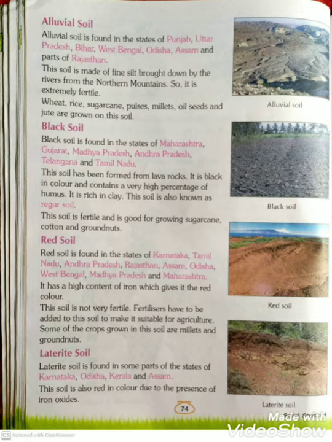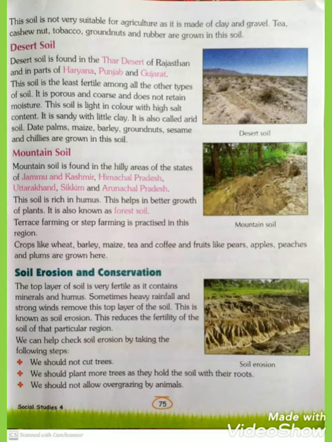So laterite soil's color is also red because iron oxides are present, and oxides of iron, in particular ferric oxide, a dark red solid which occurs as a mineral, that is called iron oxides. Means in simple language we can say there is iron present, because of this laterite soil's color is also red.